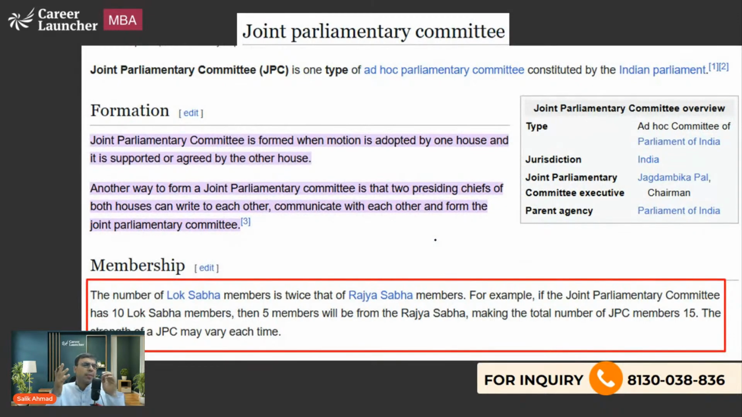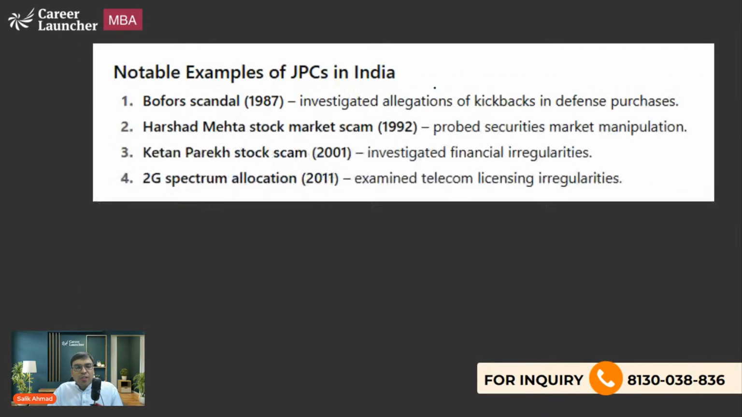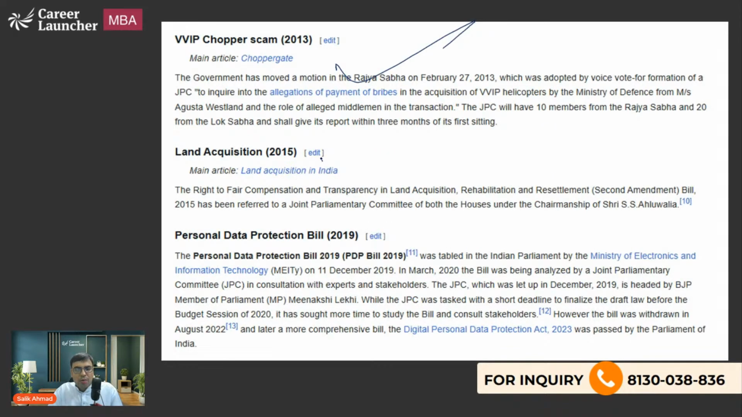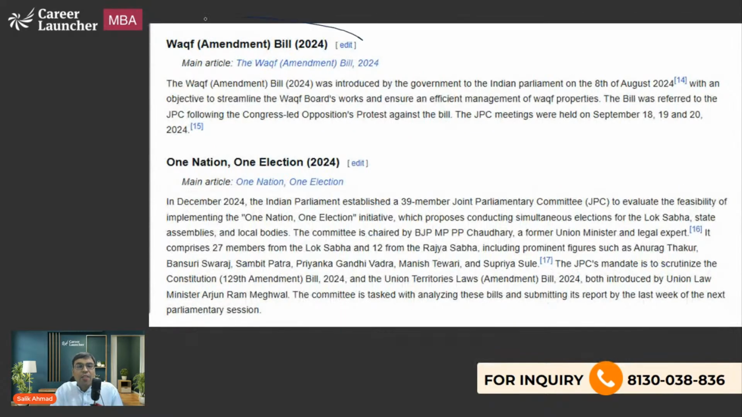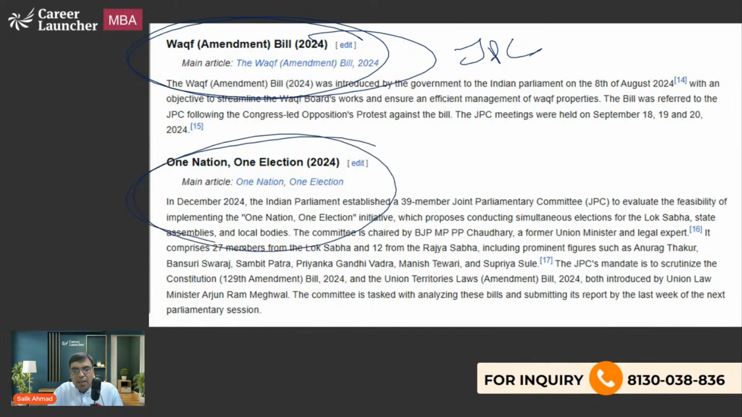In the Joint Parliamentary Committee, there is discussion among the members, and they give advice, etc. In the past also, we have seen the Harshad Mehta scam and many other scams sent to JPC. Then the VVIP chopper scam, land acquisition, the Personal Data Protection Bill, even the Waqf Bill was sent to JPC. Then we have the One Nation, One Election Bill, which is also being sent to JPC. It is the 129th Amendment Bill. We have discussed this also.